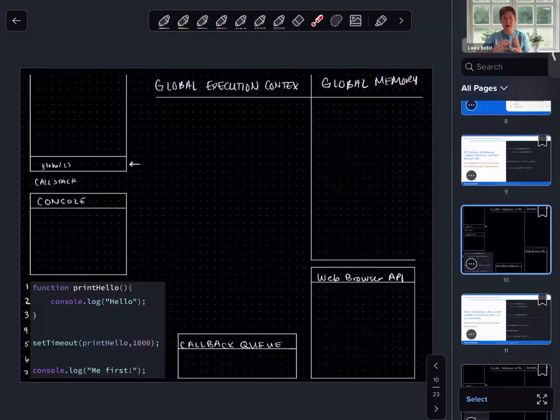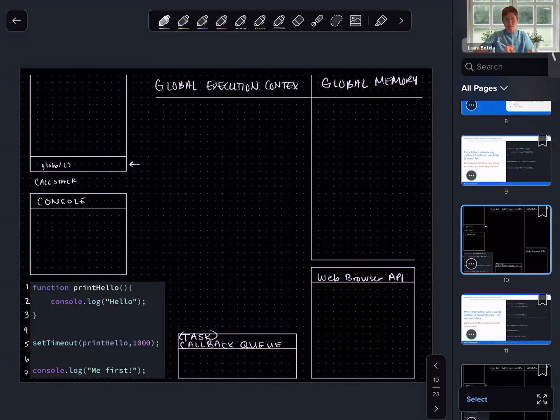So a couple things to notice. I've added some more pieces to our diagram. Of course, we have our global execution context, we have our global memory, we have our call stack with the global execution context at the bottom, and we have our thread of execution right there in the global execution context. But I've also added a console since we are going to be logging some things and I want somewhere to capture it. I've added a box for the web browser API. You can think of this as functionality that's available to us through something like Chrome or Safari or Edge or something like that. And I've also added the callback queue. You can call this a callback queue or the task queue.